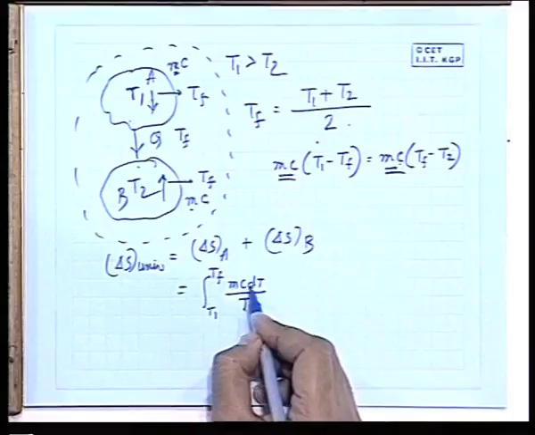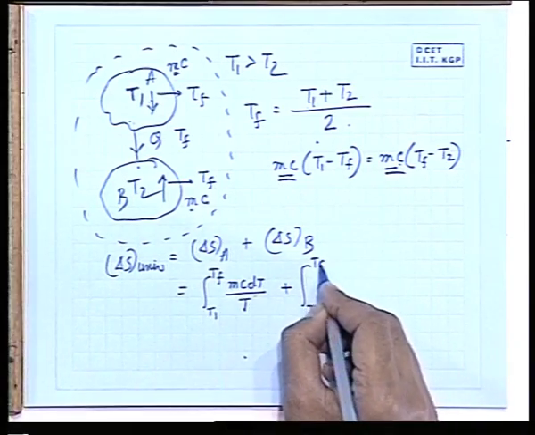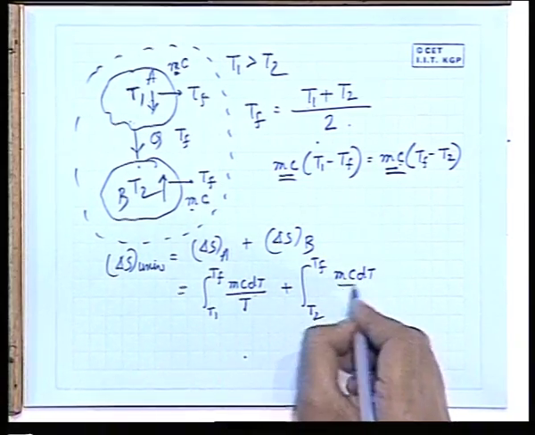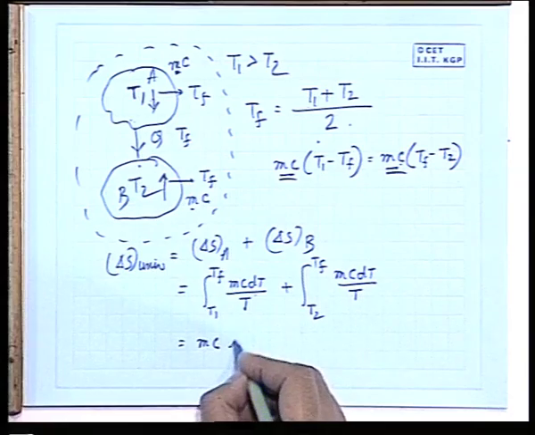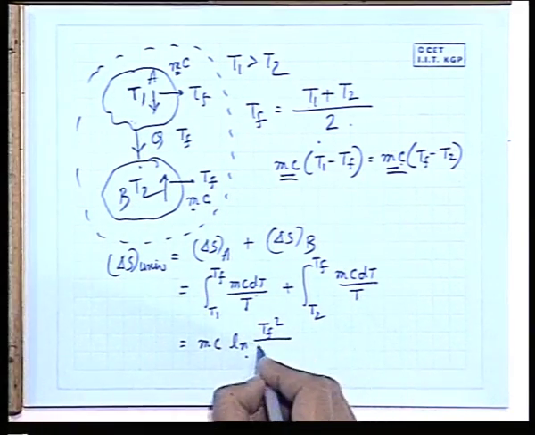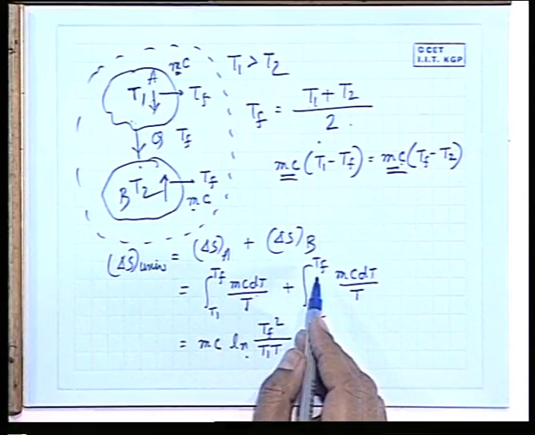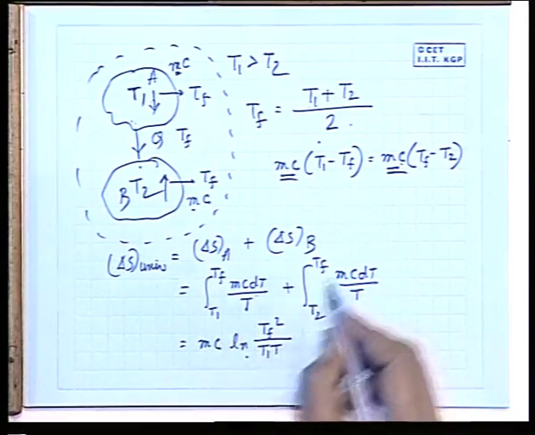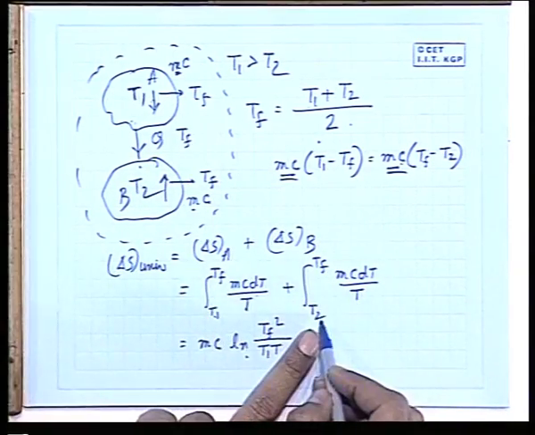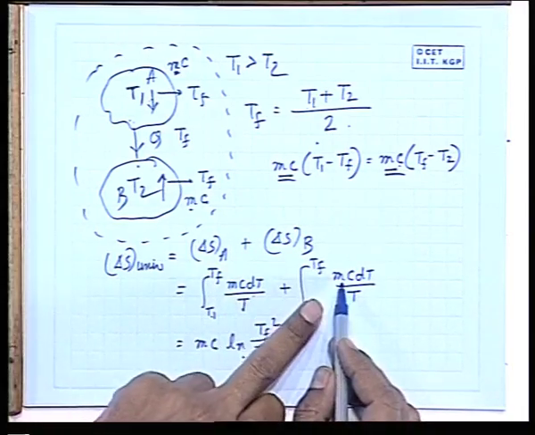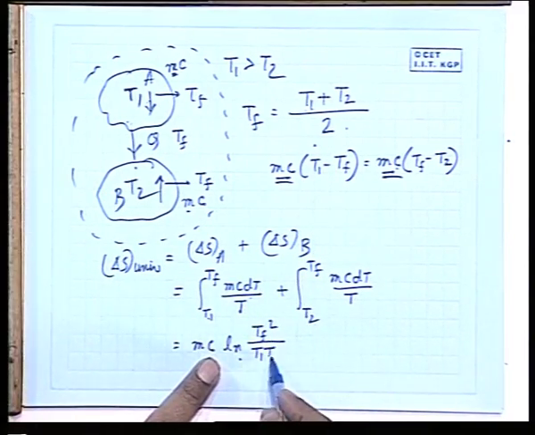Very good, I am happy. So mc dT, that is the question. Then this will be from T2 to Tf, mc dT by T. So what do they give? mc ln Tf by T1, and this will be mc ln Tf by T2. So ln Tf by T1 plus ln Tf by T2, mc is common, constant. So ln of this into this, that means Tf squared by T1 T2.